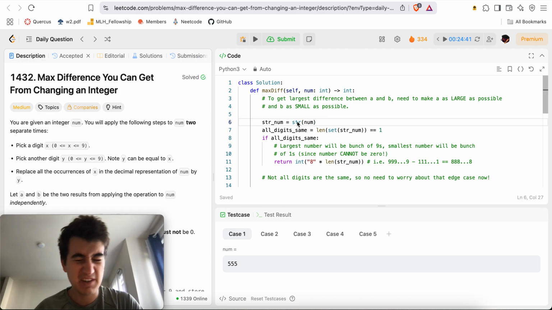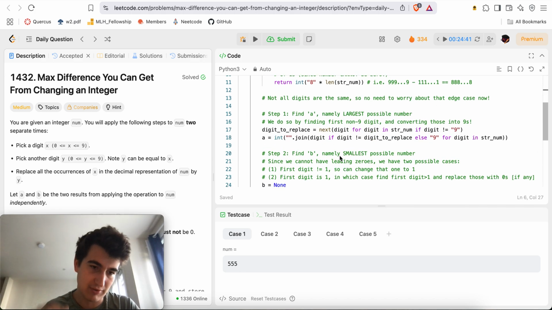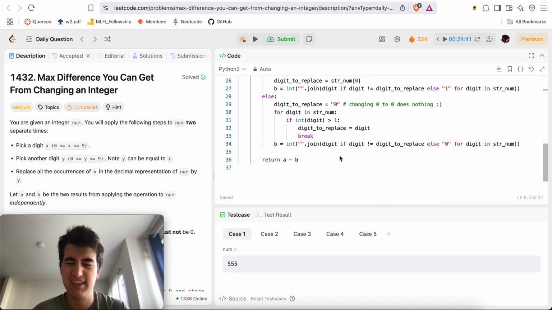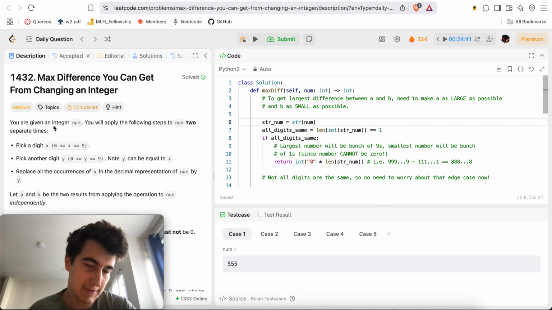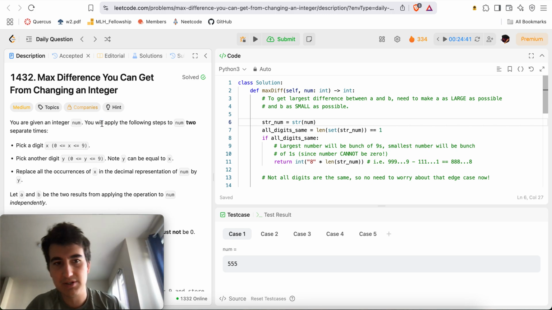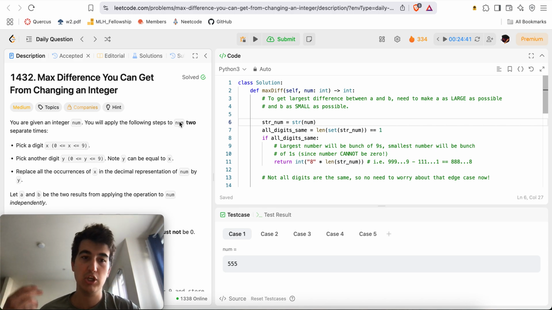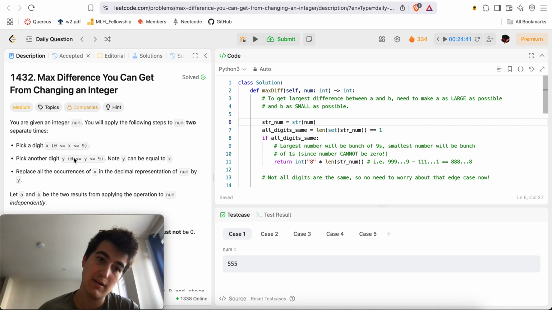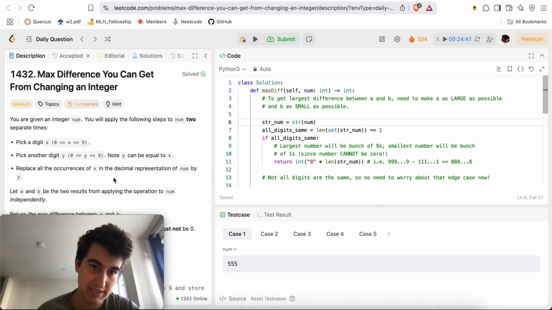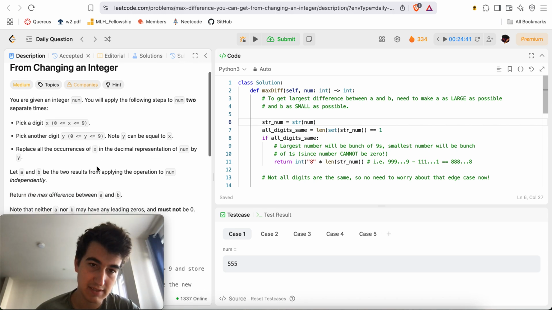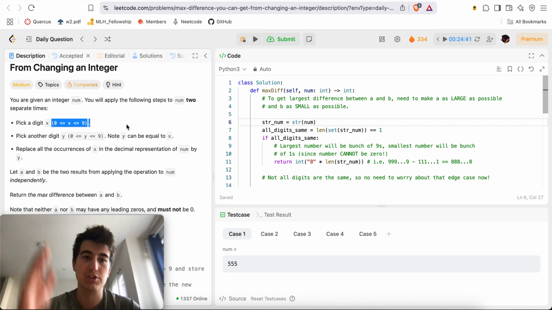This one is very, very similar to yesterday's problem. It took me a little bit of a while just because of a few nasty little edge cases, but nothing that you can't get through. Very similar to yesterday, you're given an integer num, and you can apply this operation to num. You can pick any digit from 0 to 9, call it x, pick any other digit from 0 to 9, call it y, and you can replace every occurrence of x inside of num as a digit with y. So you can replace all the 4s with 7s. You can do whatever you like.